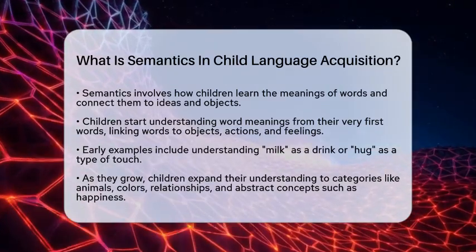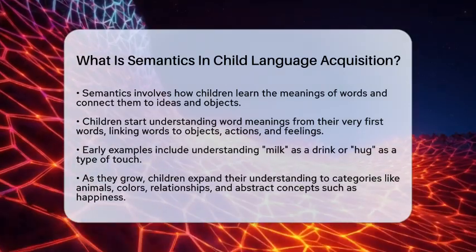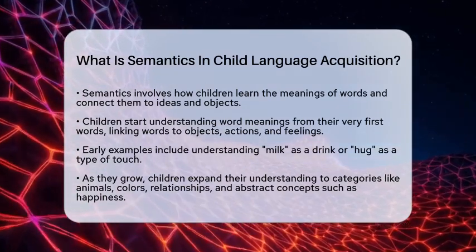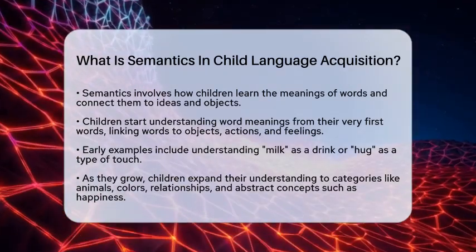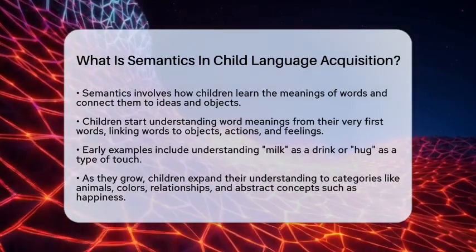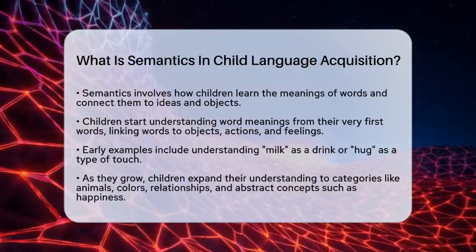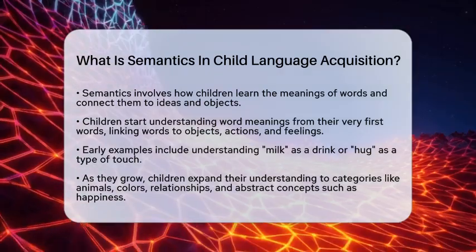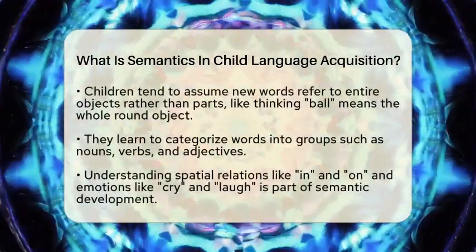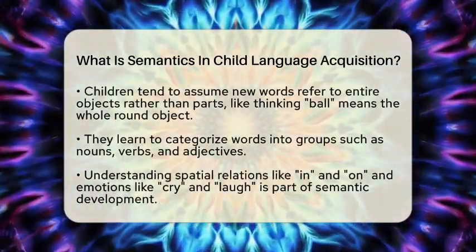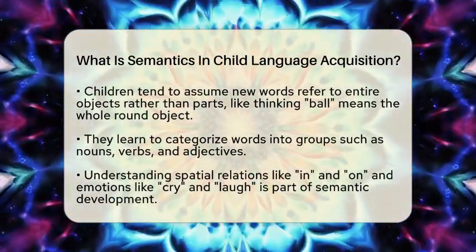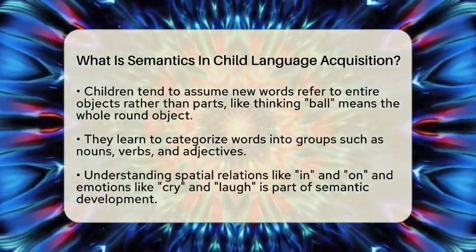From the very first words, children begin to link words to objects, actions, and feelings. For example, they might learn that "milk" refers to their drink or that "hug" means a kind of touch. As they grow, their understanding deepens to include categories like animals or colors, relationships like "mine" or "yours", and even abstract ideas like happiness or size. This process starts before children say their first words and continues as they develop more language skills.